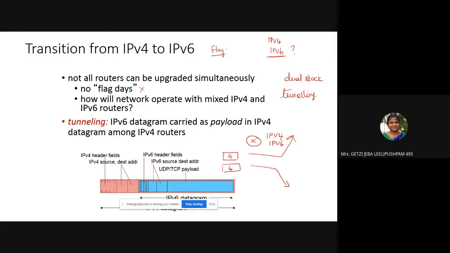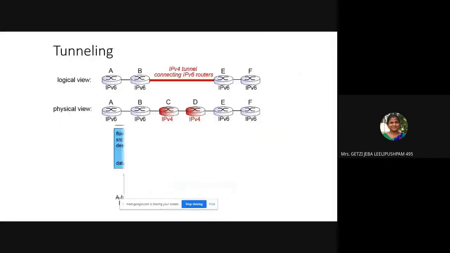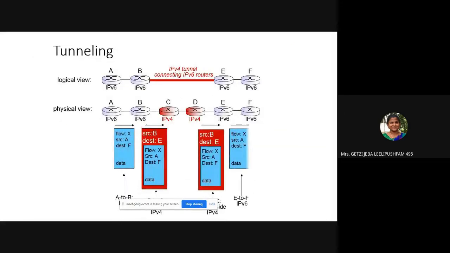Okay, so the well-known technique is the tunneling technique, and it is implemented among the routers that are running on the core. IP version 6 is successfully implemented by many giants, Google and Facebook, and everybody uses IP version 6 nowadays.